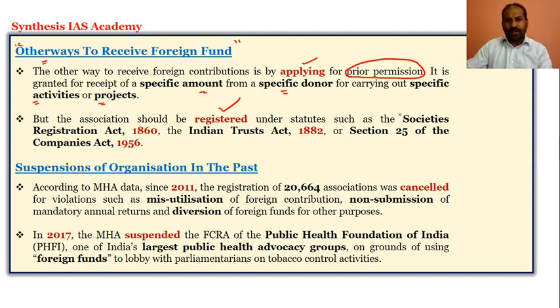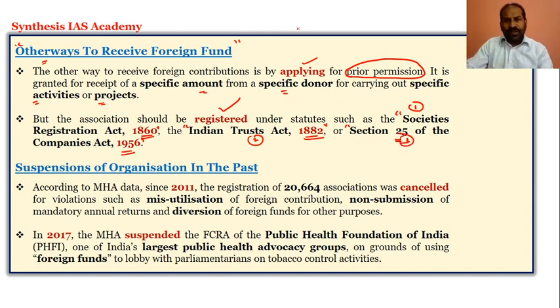This is again important from the prelims point of view, these are the keywords: under the Societies Registration Act 1860, under the Indian Trusts Act 1882, or Section 25 of the Companies Act 1956. So these three statutes, the association should be registered under them, only then can the money get into India.